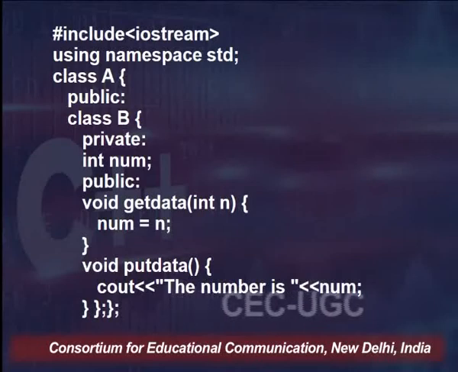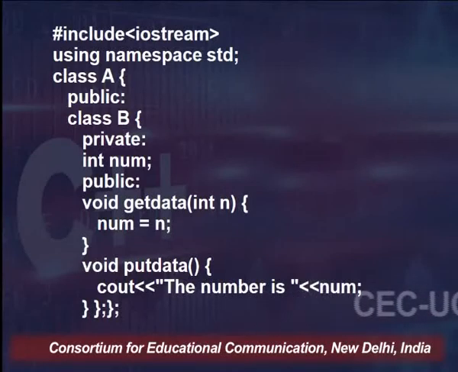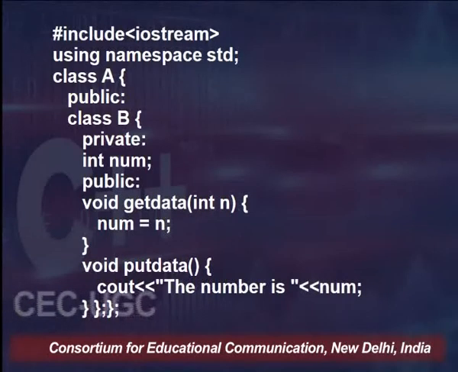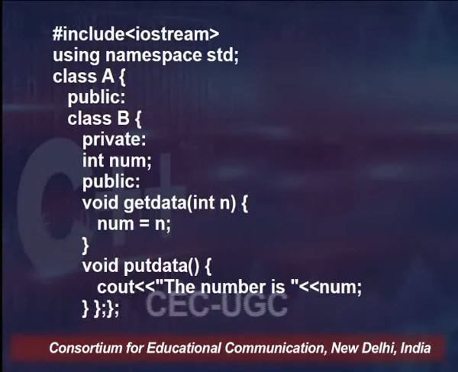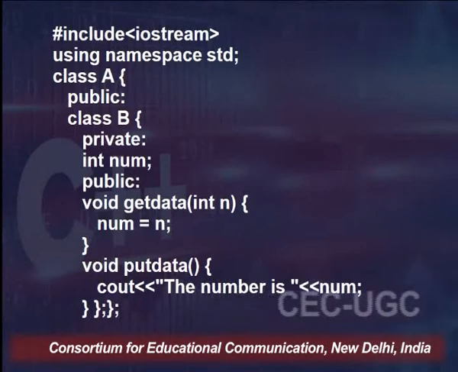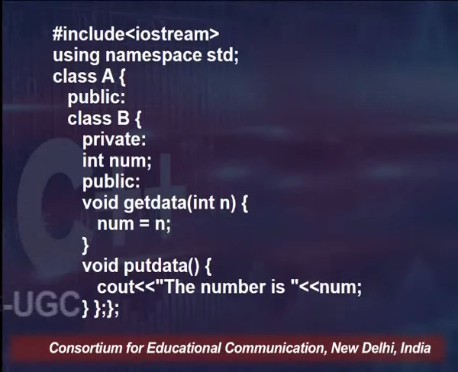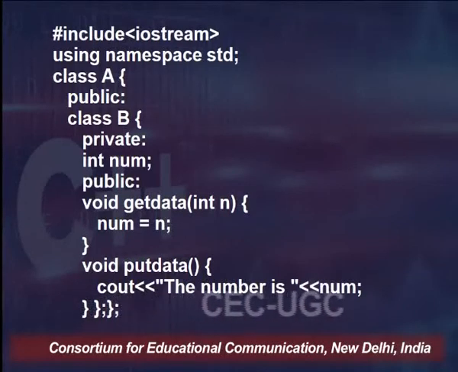So basically two functions, one is void get data integer n, so that means an integer n will be given to this get data function as parameter, and the return type is void.